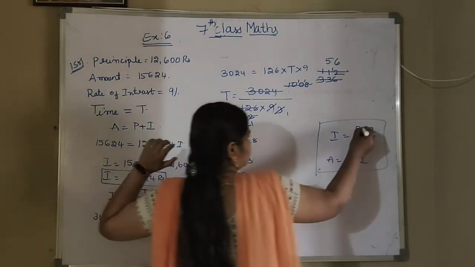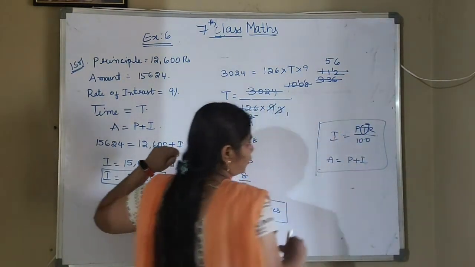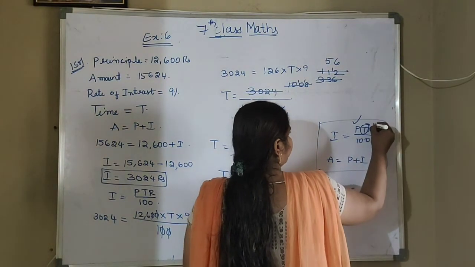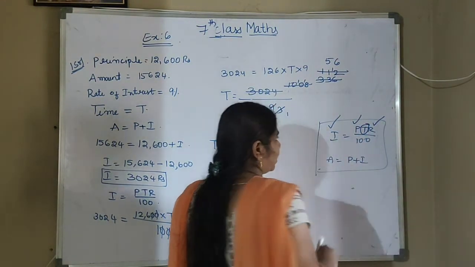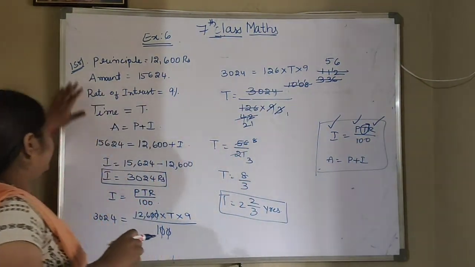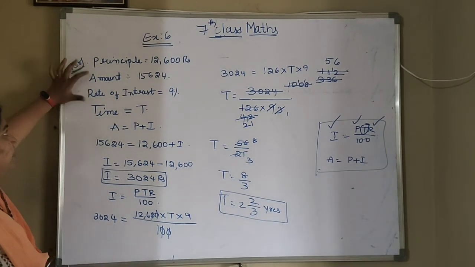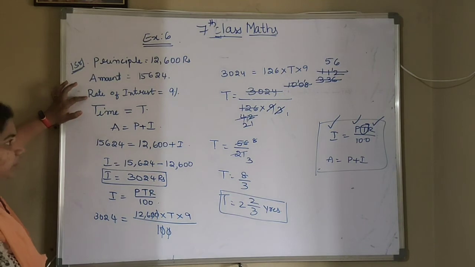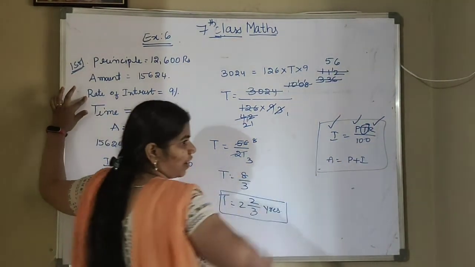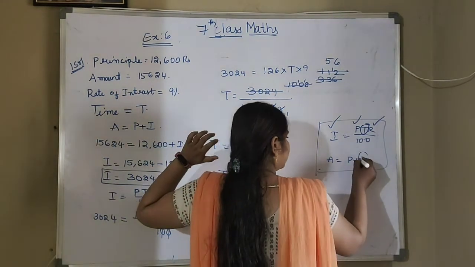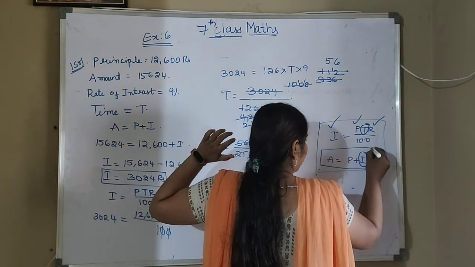For finding the time value, we want the principal value, rate of interest value and interest value also. But in this case, they didn't give any interest value. They have given principal and rate of interest, but we don't know the interest value. So first what we have to find? We have to find the interest value by using this formula.